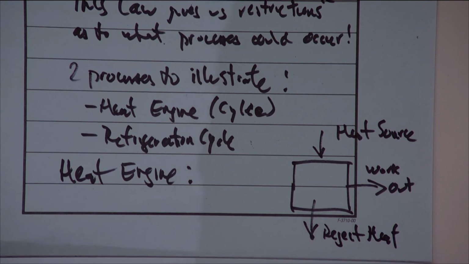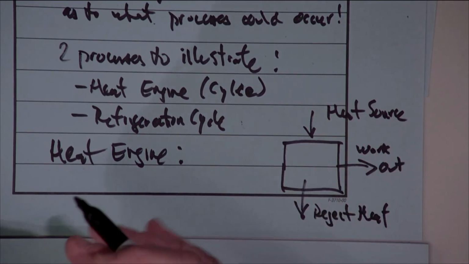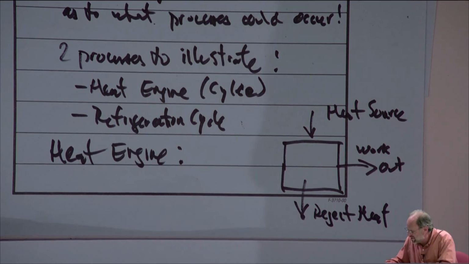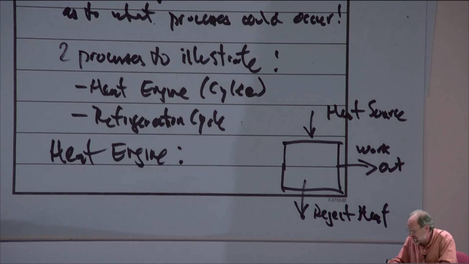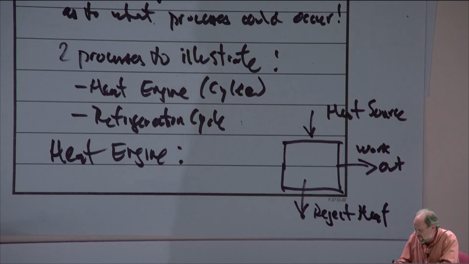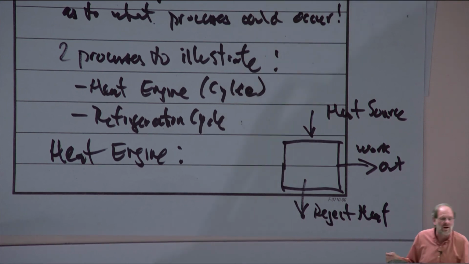So our experience says, and when I say our experience, I'm talking about collective experience from engineers based on observation and experimentation. But our experience says that to produce work, we must extract heat from a source and reject heat to what we call a sink. We can call it heat source and heat sink. That would also be more appropriate.